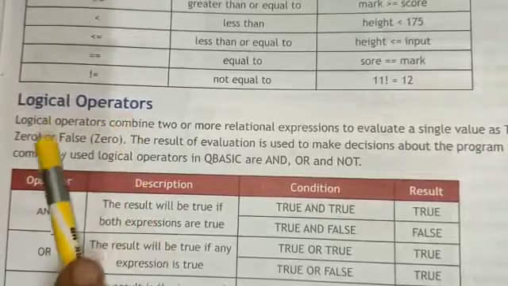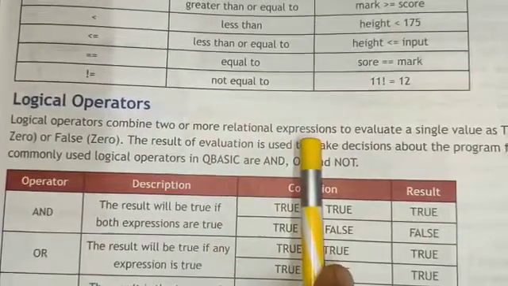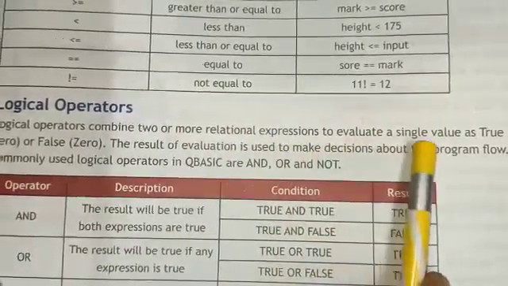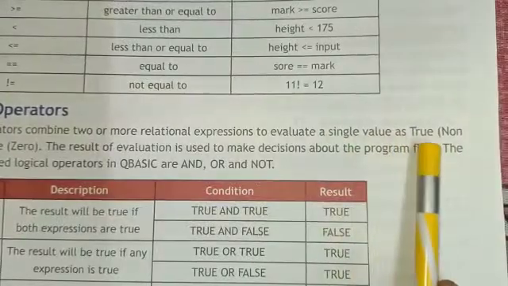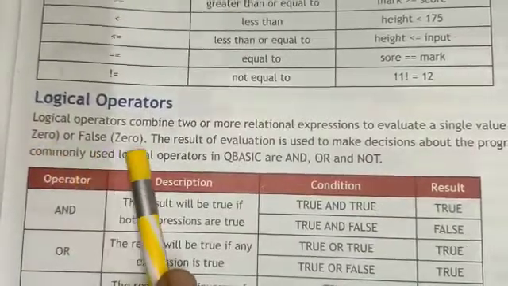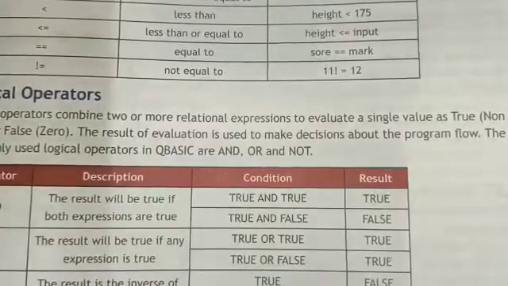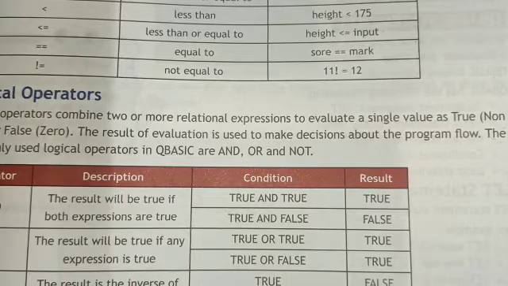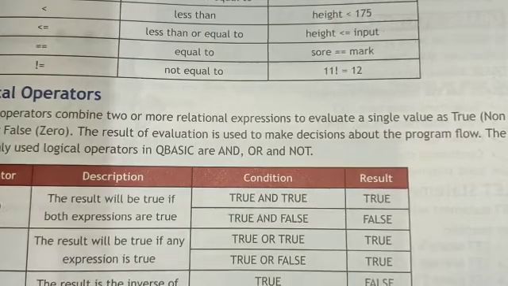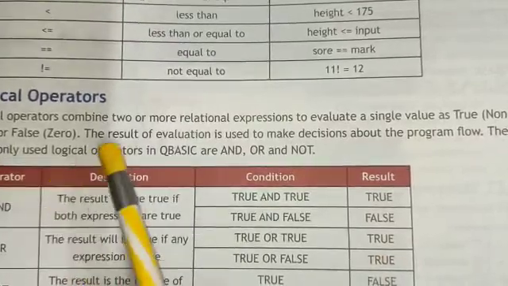Logical operators. Logical operators combine two or more relational expressions to evaluate a single value as true, non-zero, or false, zero. True is non-zero and false is the value 0.